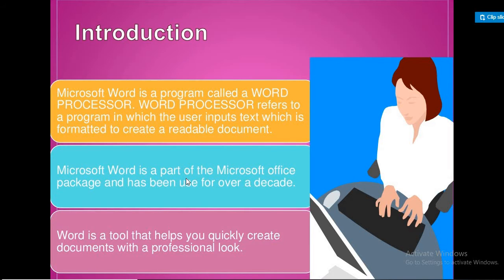A number of features are available in a word processing package. The features available in MS Word are word wrap, editing, spell check, grammar check, thesaurus, find and replace, headers and footers, mail merge, macros, reports. So these are some features of MS Word.